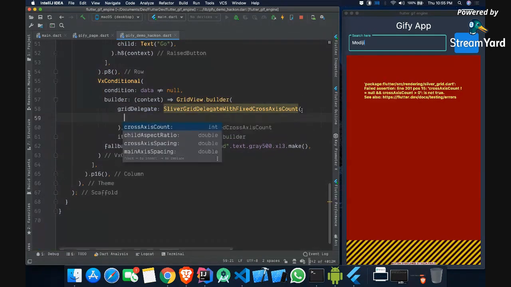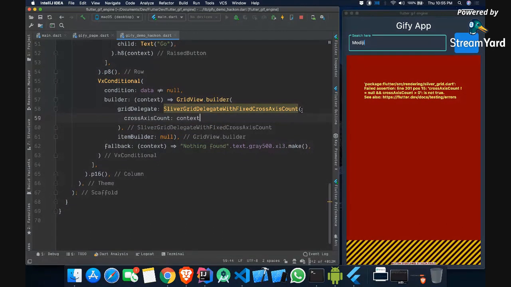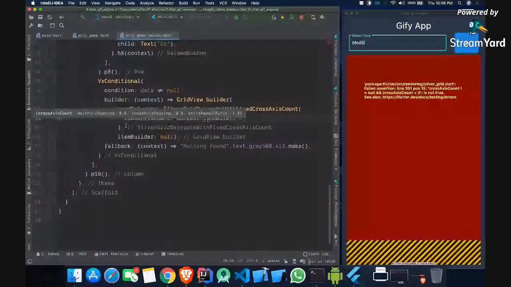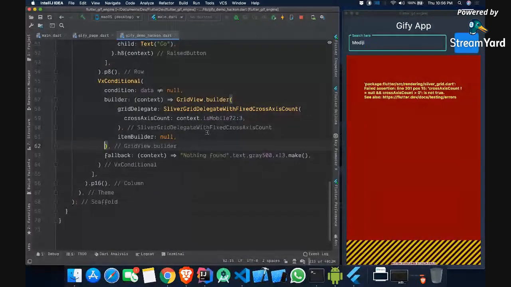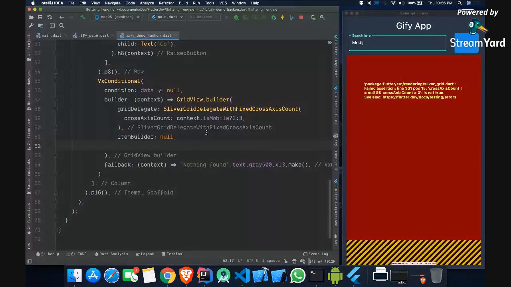I'll use VelocityX to check if it is mobile. If it is mobile, I want two items in a row. Otherwise, if it is web, I want three items in a row. After that, there is the item builder, and we have something called item count. We have to set which data we are actually using. It has this property item count, so we can say data dot length.